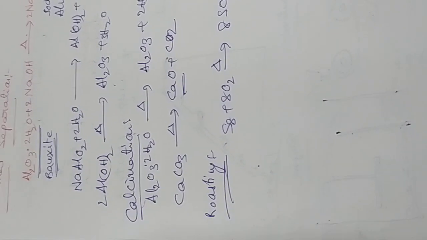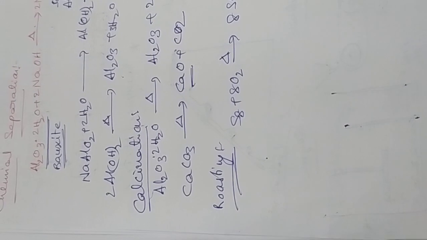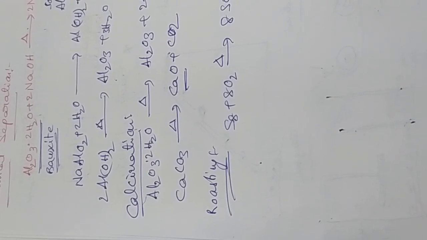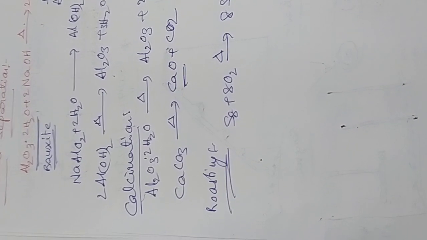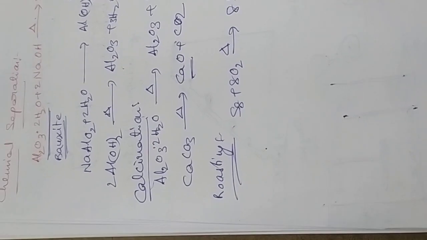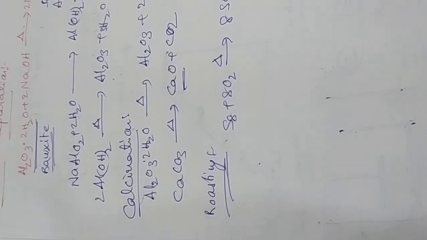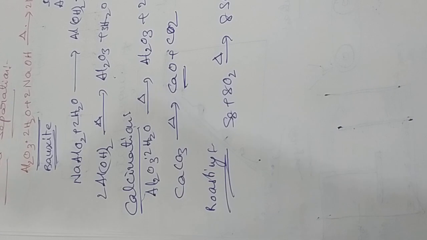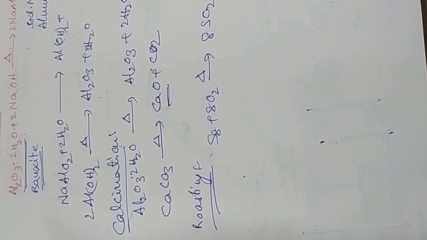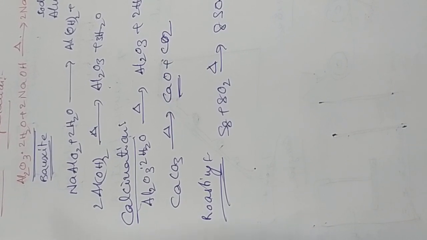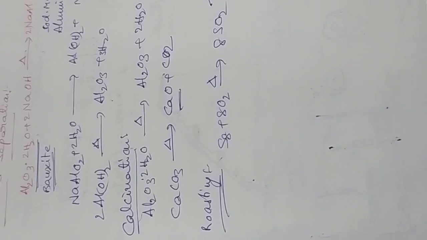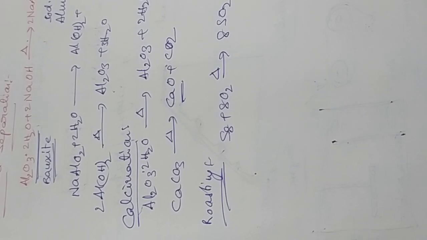Please understand this point. The difference between calcination and roasting is that calcination takes place in a closed surface, and any leakages or any exposure to the outer atmosphere will always decrease the quality of the metal. Roasting is an open air reaction, and it is always used to eliminate impurities like sulfides and phosphorus. Okay, so the difference between calcination and roasting is that.